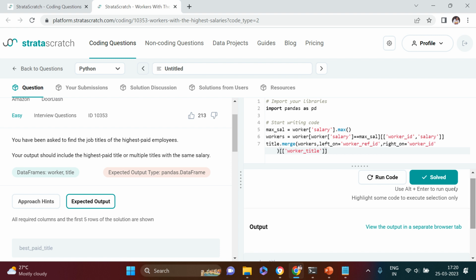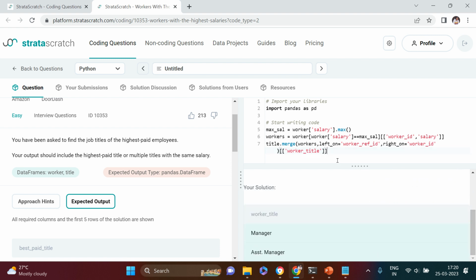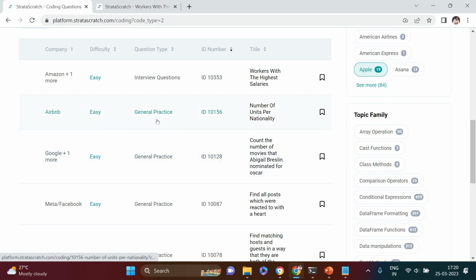This is exactly what was needed. Let's check whether this is correct or not. It says it is right. Bravo, we just solved this. I hope it was simple for you to understand. Let's move to the next question.